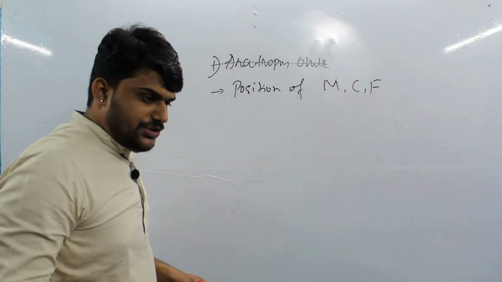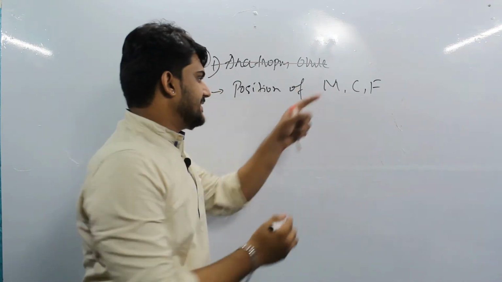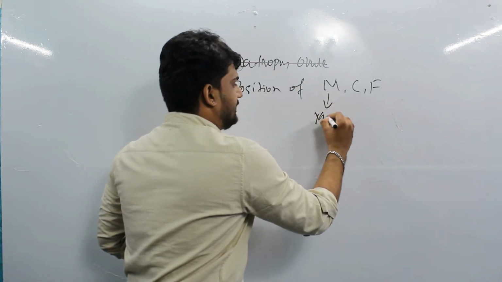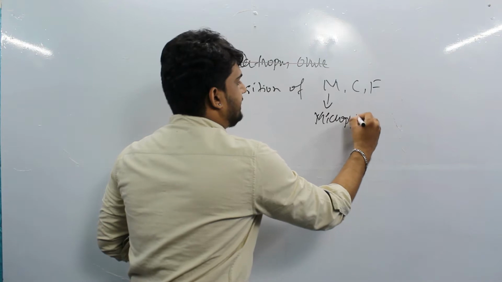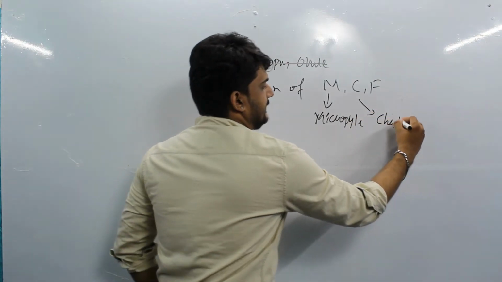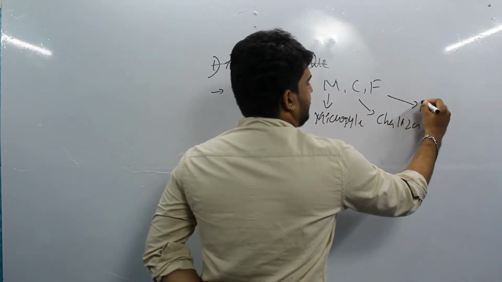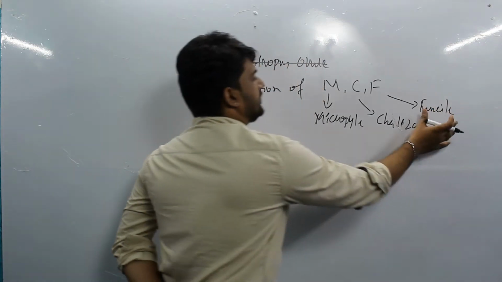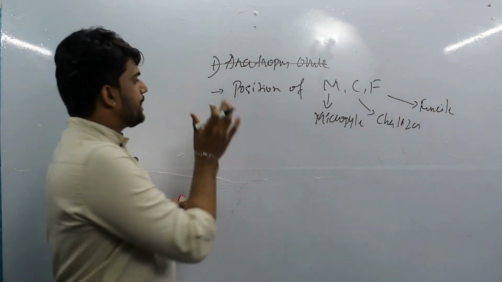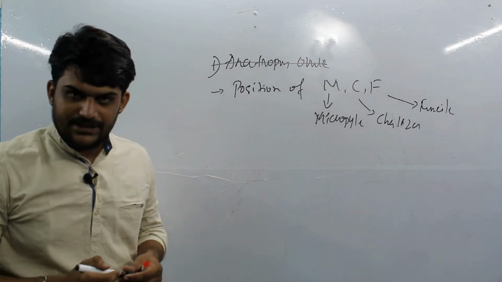Now the question arises, what is MCF? That is micropyle, chalaza and funicle. On this basis, this classification has been made.